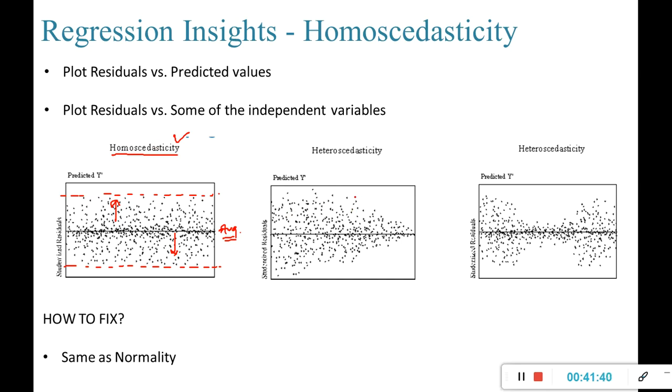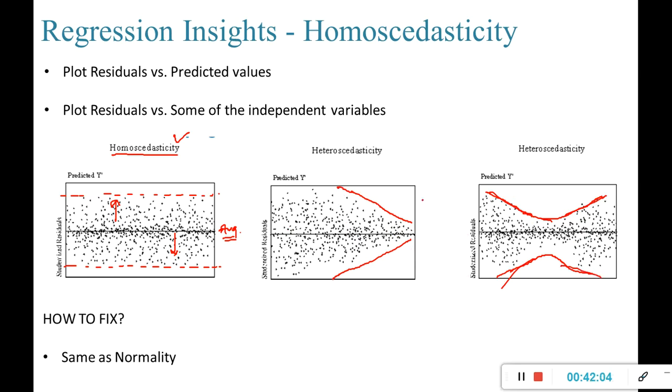But suppose they make a shape like this, or a shape like this, which means creating a funnel, something like this. Here you can see this is one funnel and this is another funnel.